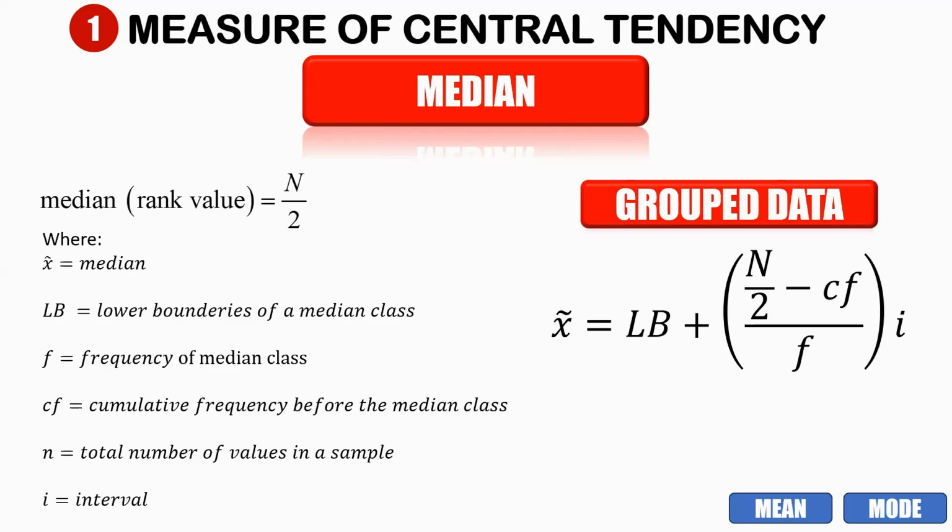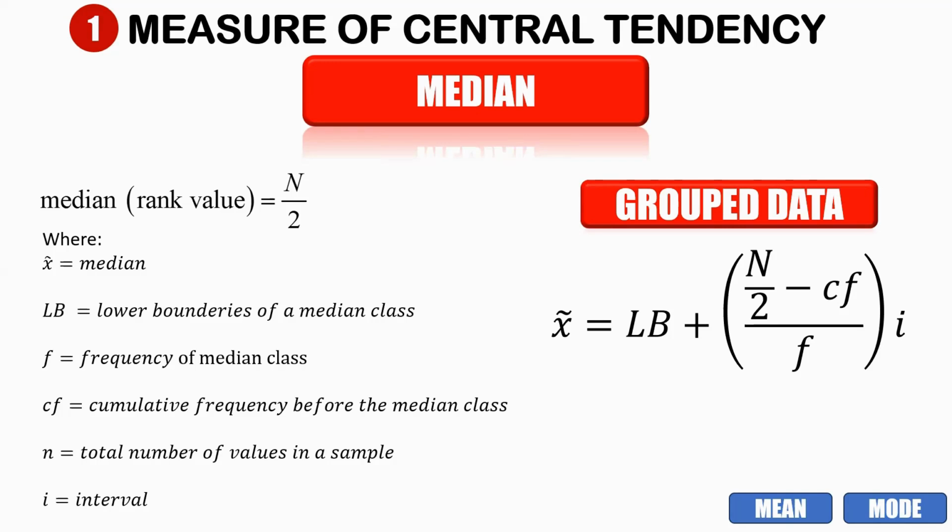First and foremost, you need to be familiar with the median, or what we call the rank value. In some other books, it says here that the median class is equal to n divided by 2, where our median is equal to LB, the lower boundary of the median class.